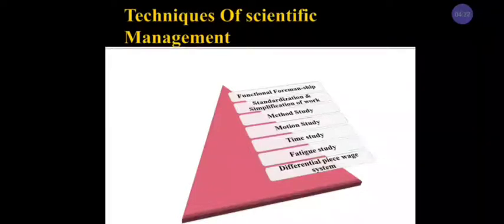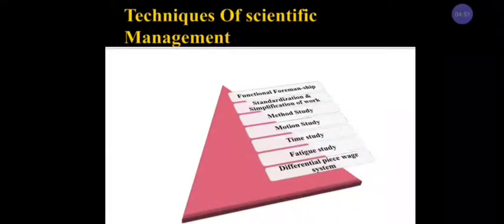Remember that I explained in the first chapter, levels of management. In levels of management, the lower level management includes inspector, foreman, and supervisor. That means the foreman belongs to lower level management.